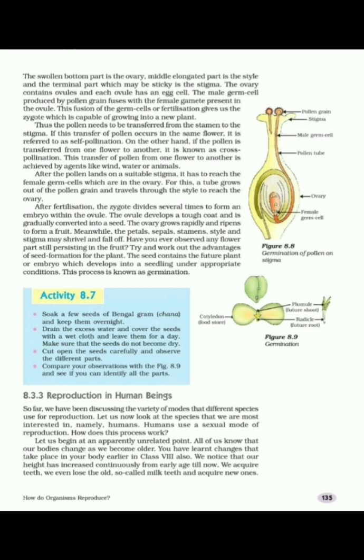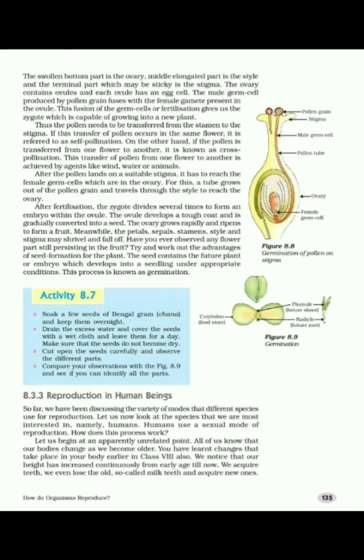The process by which a plant grows from a seed to a seedling is known as seed germination. See figure 8.9. This seedling consists of 2 parts, radicle and plumule. Radicle is the first part of the seedling that comes out in germination. It is the future root of the plant.